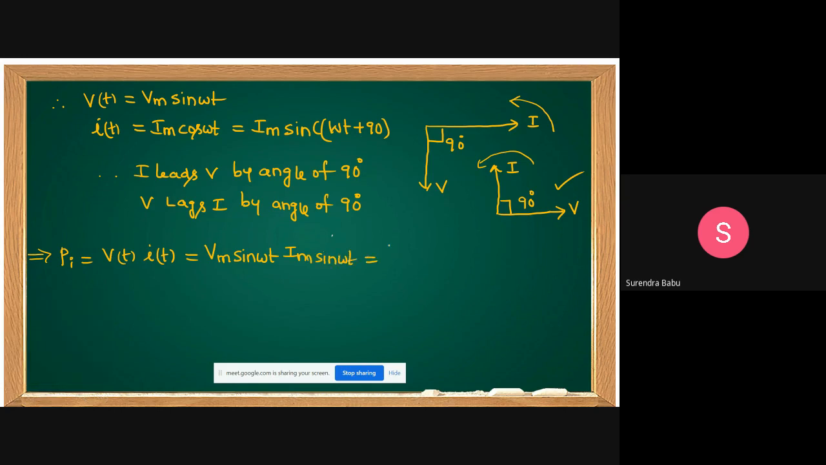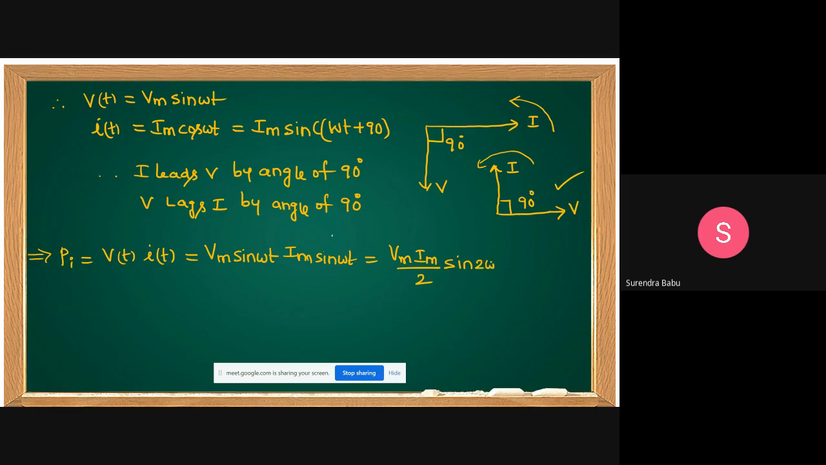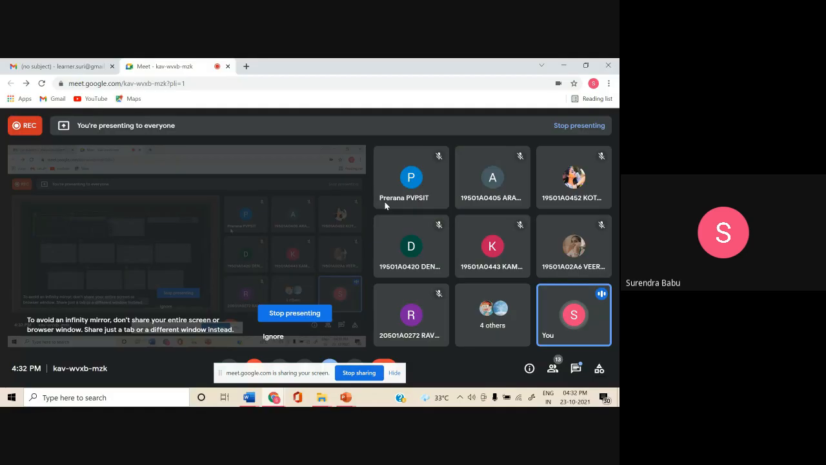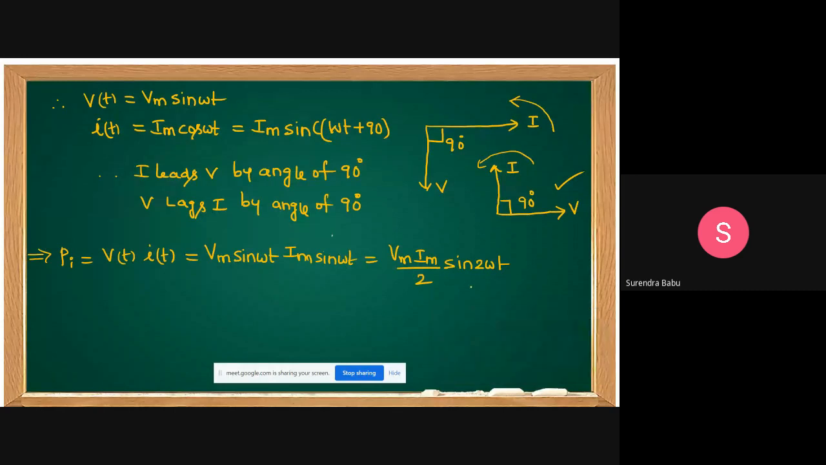Then what can you get? Vm Im by 2 sin 2 omega t. Multiply and divide by 2, and we can get the 2 sin theta cos theta formula, which is sin 2 theta. Apply that one. That is Vm Im by 2 sin 2 omega t you can get.